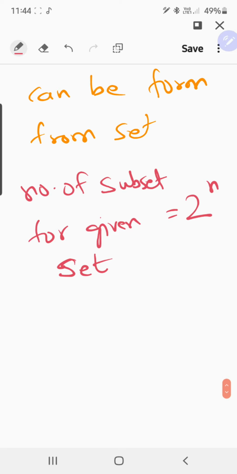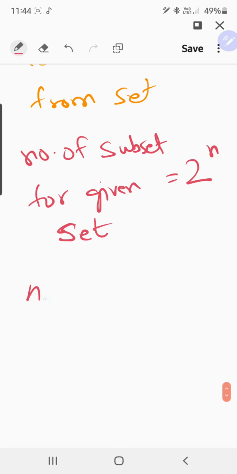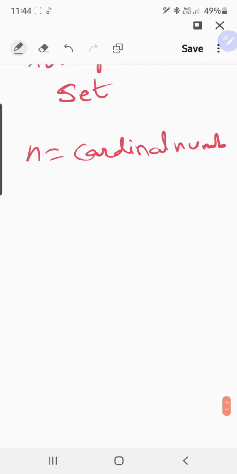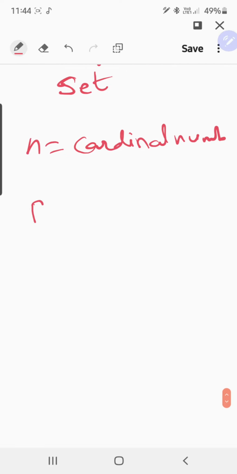You have to understand this. Now I will take an example. What is n here? n is equal to the cardinal number. Hope you understand what we mean by cardinal number. Now, for example, I will consider P. P is equal to 1, 3, 5 and 9.